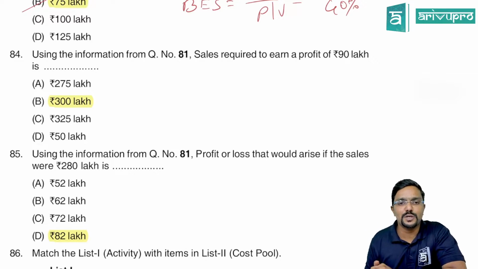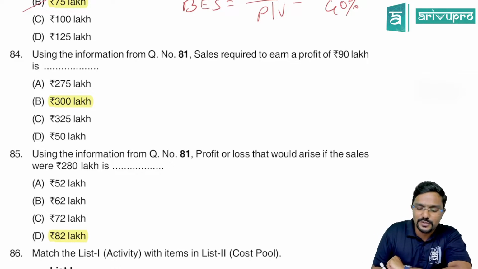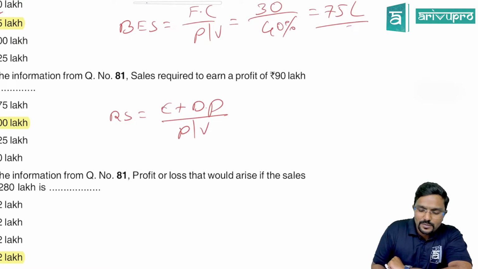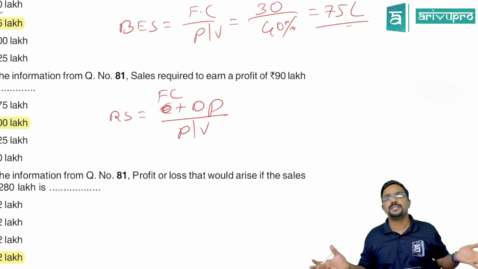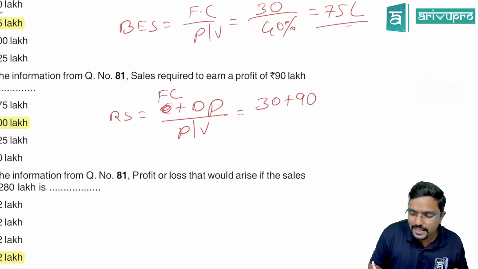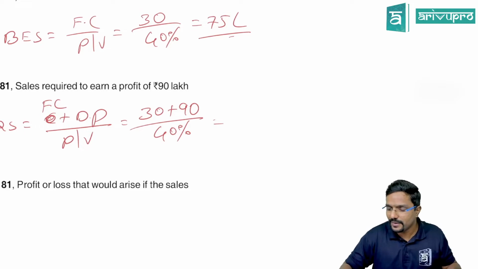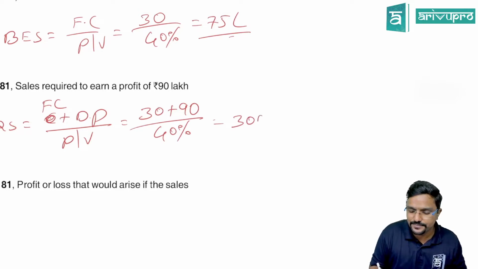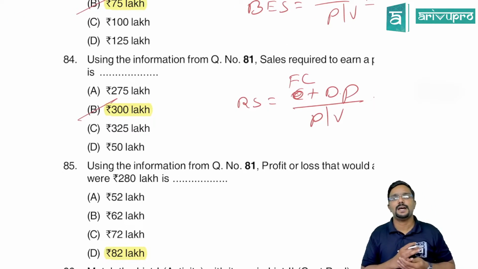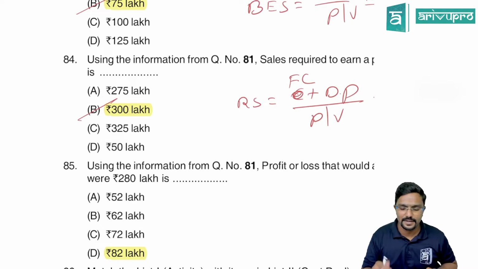Using the information from question number 81, sales required to earn a profit of 90 lakh. We are supposed to calculate required sales, which is nothing but fixed cost plus desired profit, that is contribution, divided by PV ratio. Fixed cost is 30 lakh. Company wants to make 90 lakh profit, divided by PV ratio of 40%. So how much will you get? 120 divided by 40%, 300 lakh. 300 lakh is the answer. Yes.